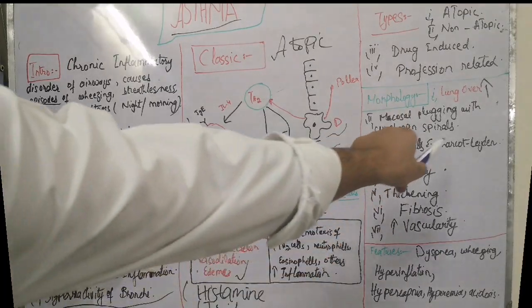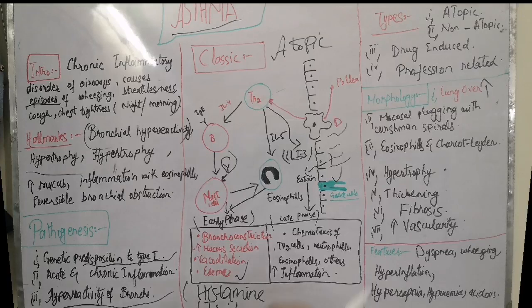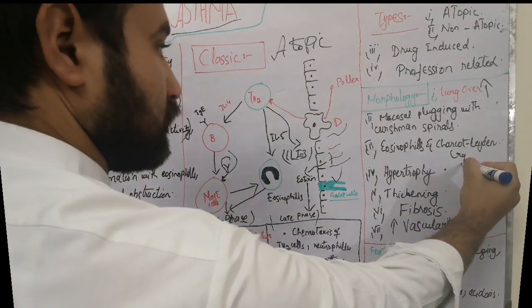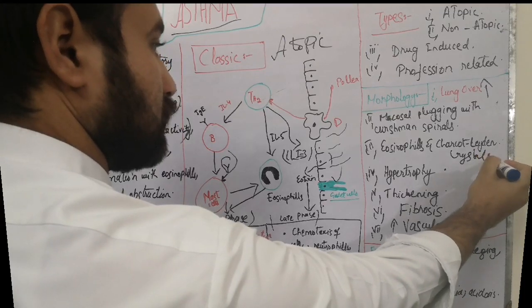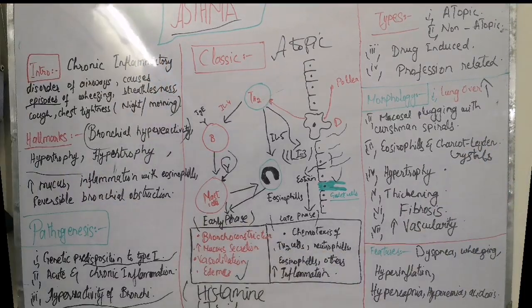Then there are eosinophils and Charcot-Leyden crystals. What are these Charcot-Leyden crystals?